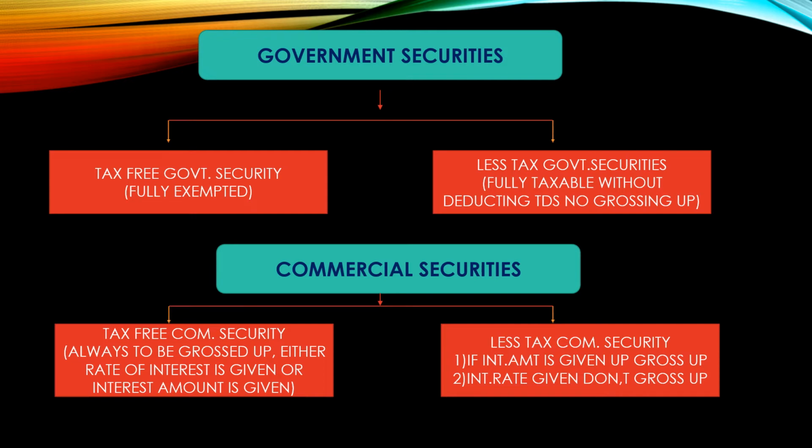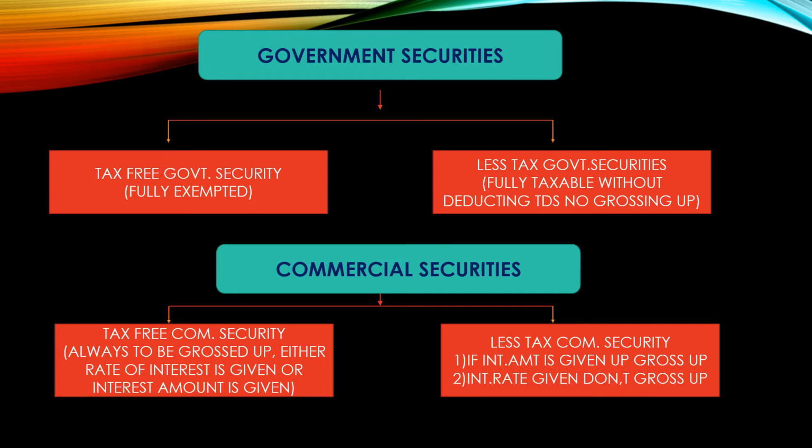And the second portion is less tax government securities. Under this case, what happens? It is fully taxable without deducting TDS. TDS means tax deducted at source. No grossing up will be done here. Okay, this is the treatment we want to be careful about while doing the problem for government securities.